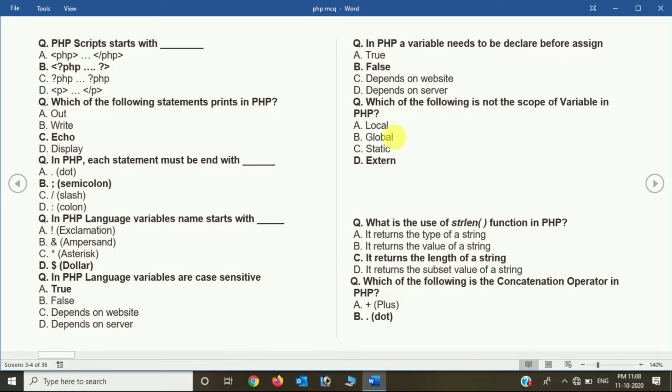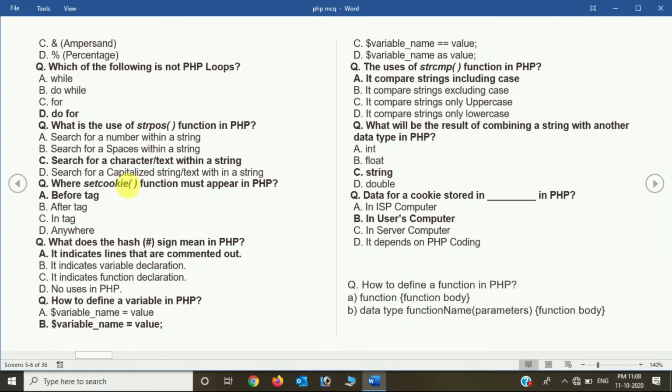Now what is the use of strlen function in PHP? So basically it is used to provide the length of a string. Suppose we are using that function inside our program, inside our code, so the major response from this function is that it returns the length of the string. And the question is, which of the following is a concatenation operator in PHP? That is plus, dot, ampersand and percentage. So the answer is dot.